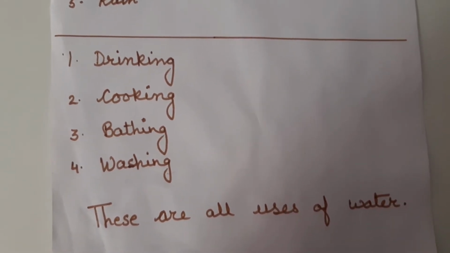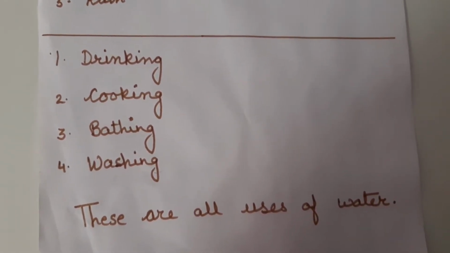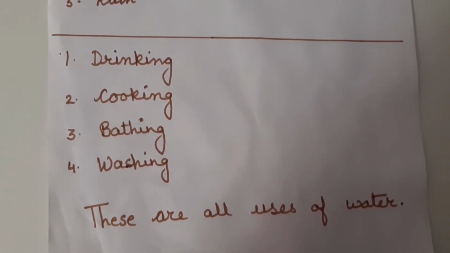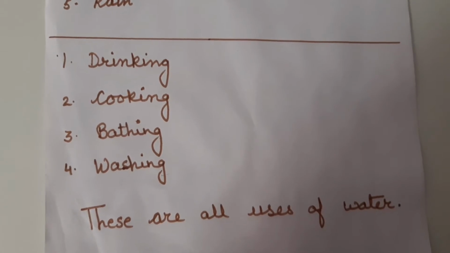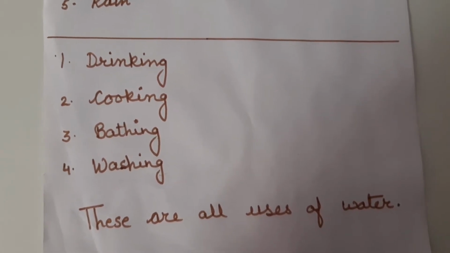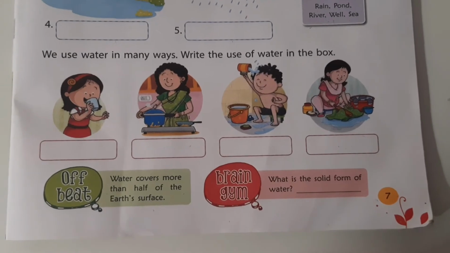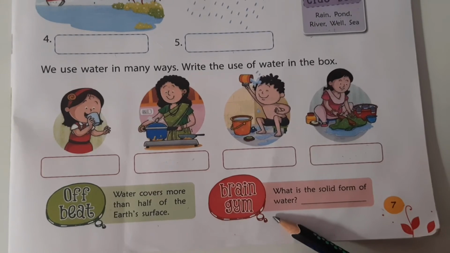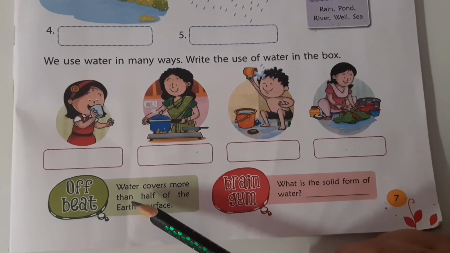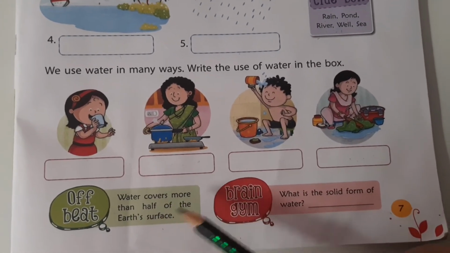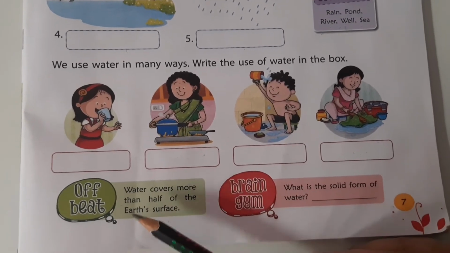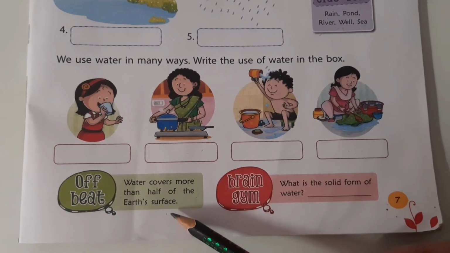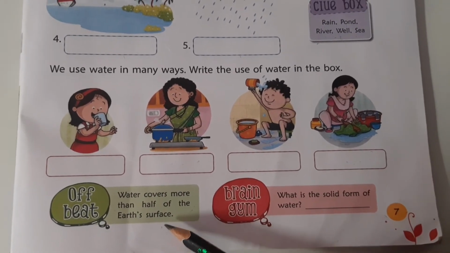Hope you all are doing with me. Now we will come to the offbeat and the brain gym of this chapter. Okay children, now see the offbeat and the brain gym. Read with me. Water covers more than half of the earth's surface. What does it mean? It means our earth is covered with water.